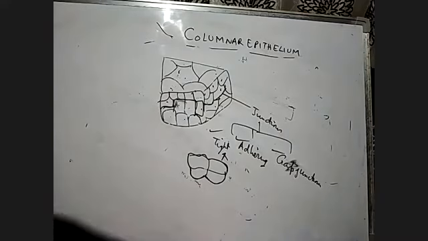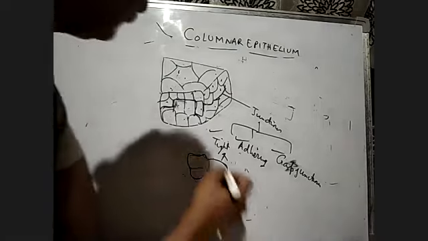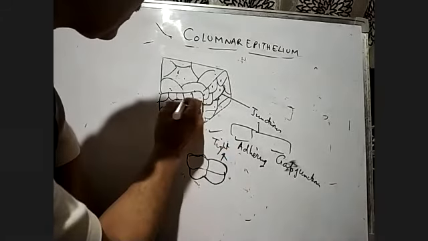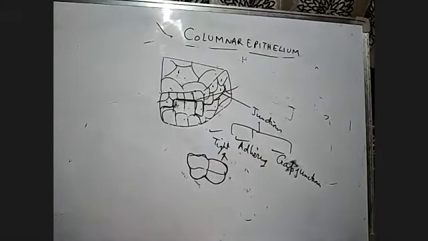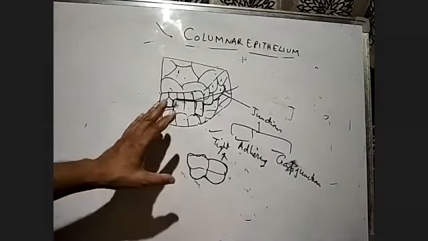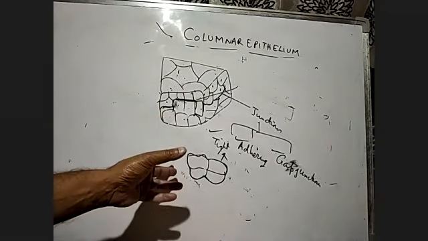And adhering junction performs cementing. Suppose we take the adhering junction here, they will provide a very tough connection, just like cementing the two cells together. And the gap junction facilitates the cells to communicate with each other by connecting the cytoplasm